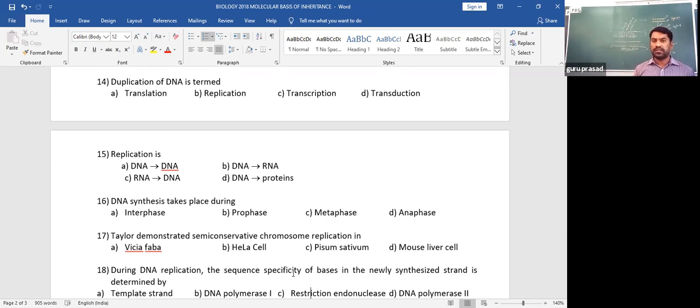DNA to RNA, of course, is transcription. RNA to DNA is called reverse transcription. That happens in viral particles. They have to convert their viral RNA into DNA.